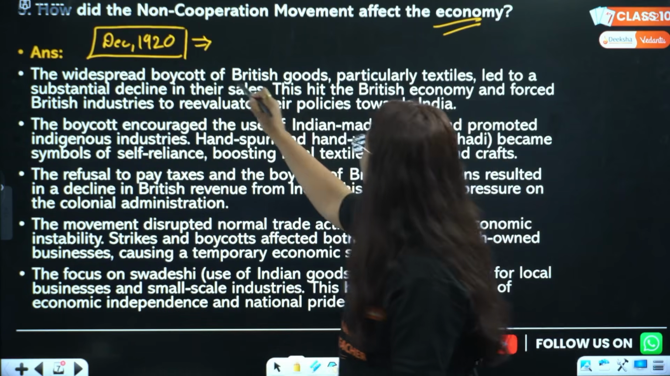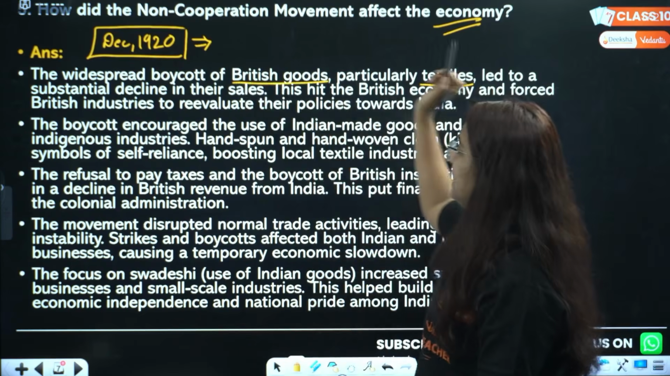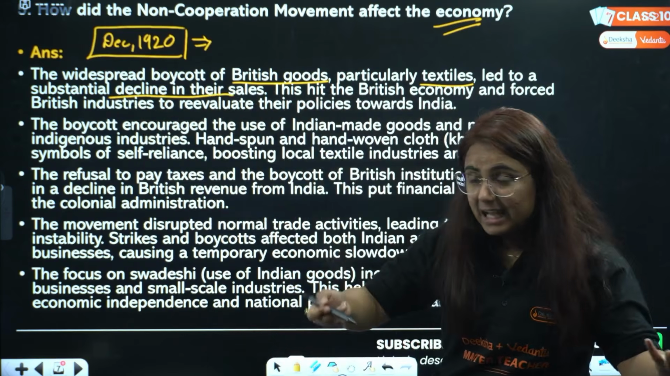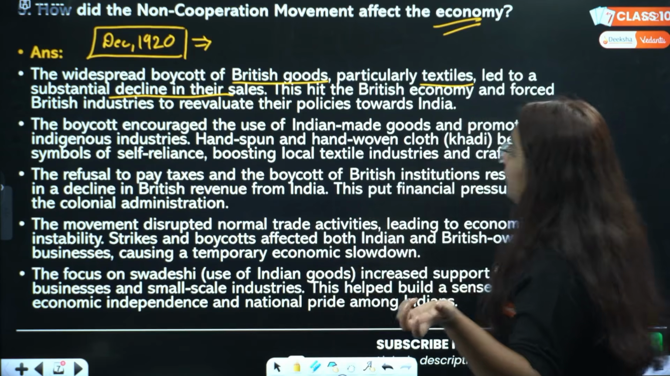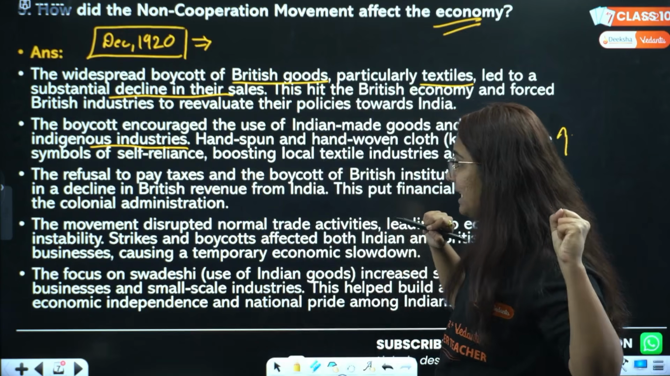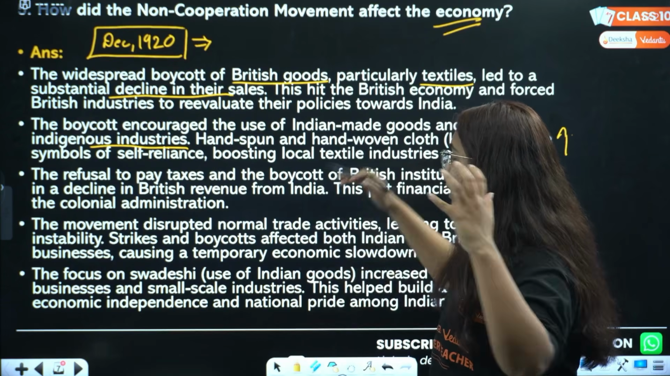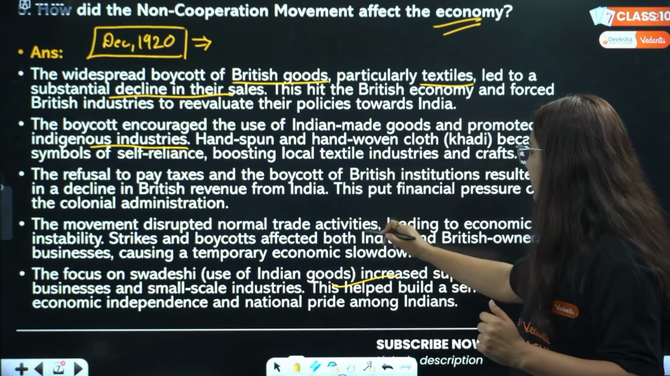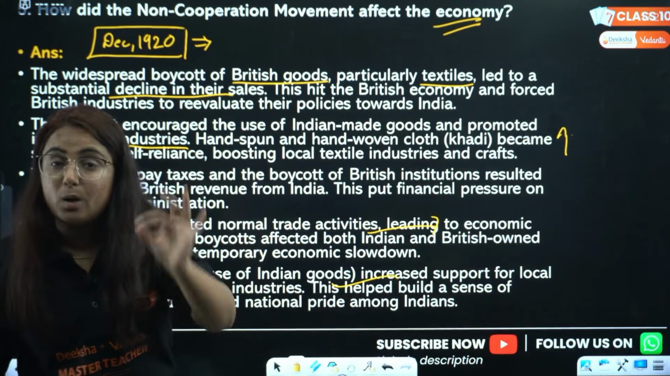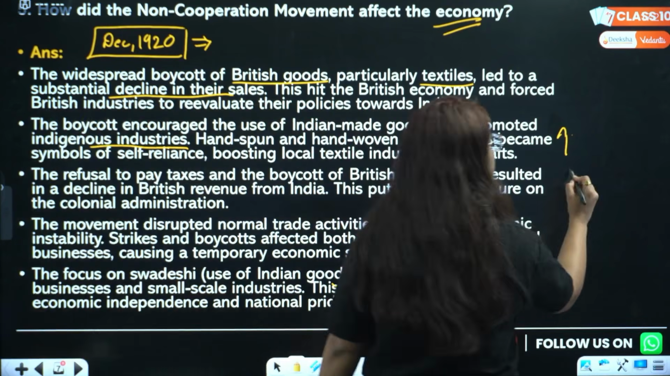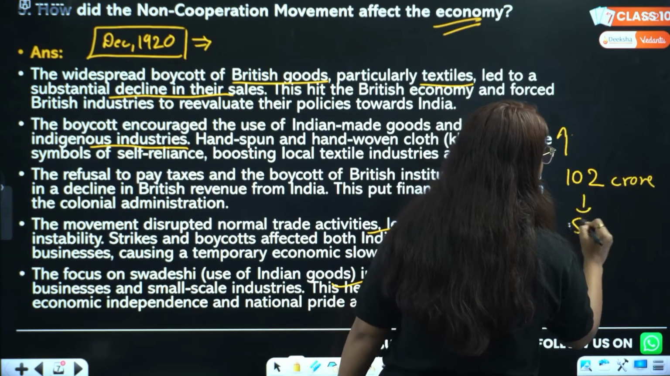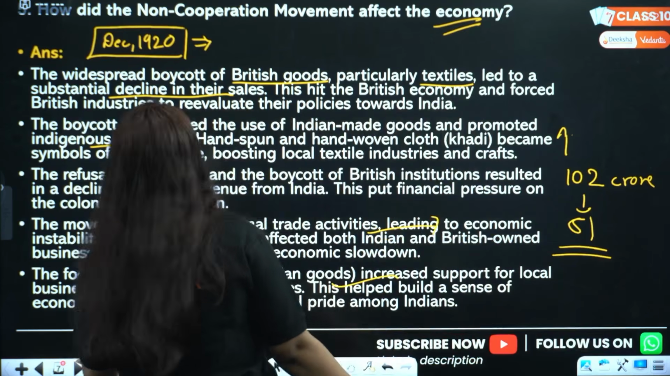So this boycott of British textiles led to a substantial decline in their sales. Rather than that, we were promoting indigenous industries, which was basically a symbol of self-reliance started by Gandhiji. You can write about the use of Swadeshi and about the decline in trading companies. You can even write that their imports went from 102 crore to 51 crore. Write that point, it is important.